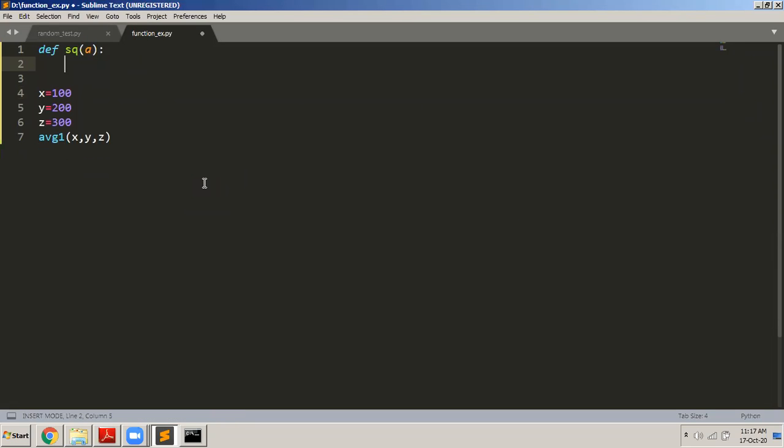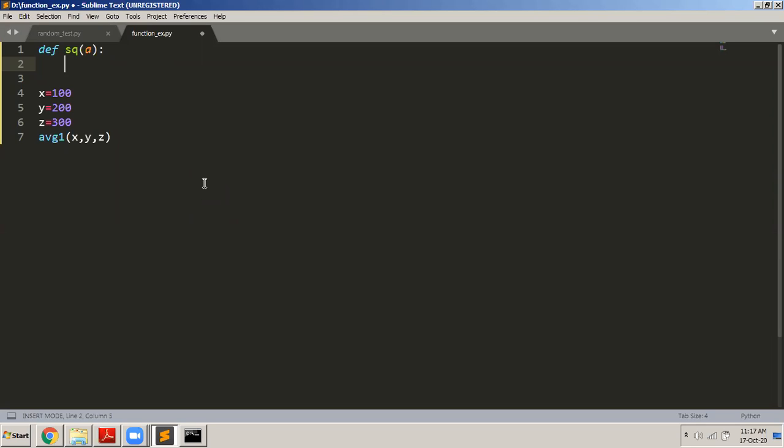So for example, if I pass to this function a value 3, 3 3s are 9. So the output should be 9. If I pass 4, the output should be 16. If I pass 9 as the parameter, the output should be 81. So whatever parameter I pass to the function, it should display me the square of that number.